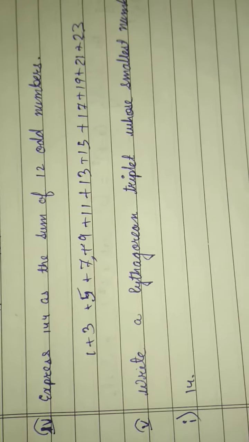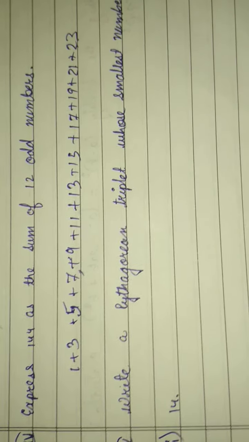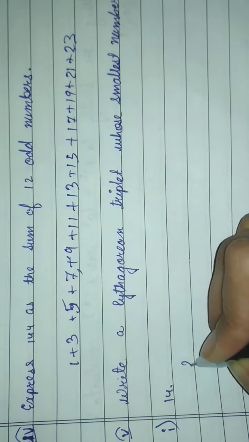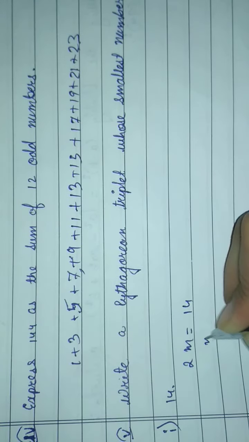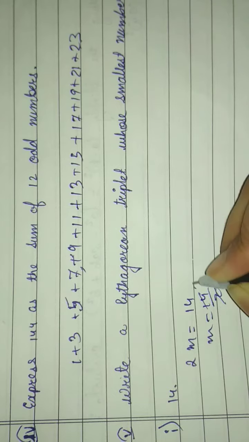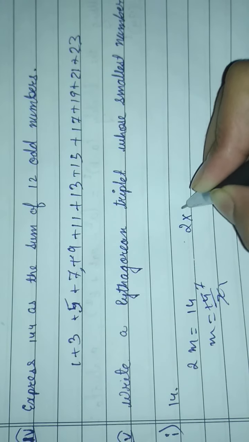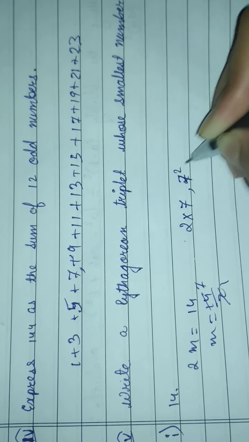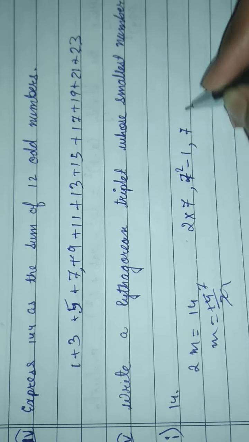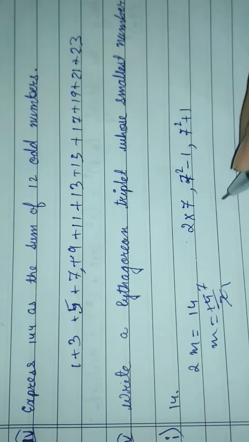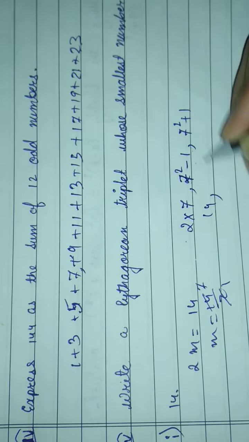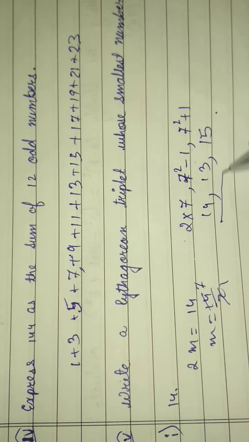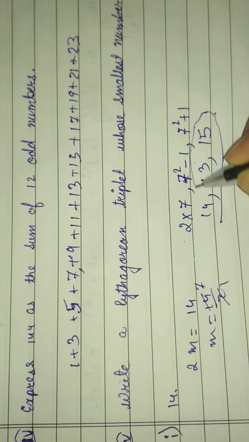Okay, so write a Pythagorean triplet whose smallest number is 14. Here 14 is given, so first we will do 2m equals 14, m equals 14 by 2, which is 7. Then 7 to the power 2 minus 1 and 7 to the power 2 plus 1, so 13 and 15. So our Pythagorean triplet is 14, 13 and 15.